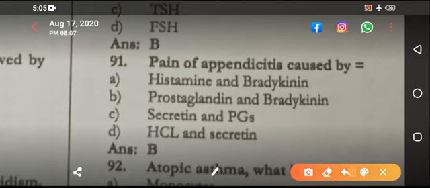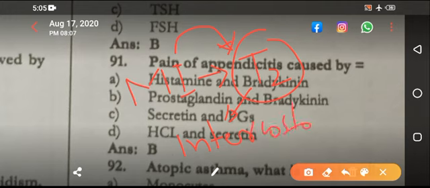Over here, there is another MCQ that is coming to my mind. The MI referred pain is carried to the medial aspect of the right upper arm. That is the T2 dermatome. Through which nerve? The nerve is called intercostobrachial nerve. This is the name of the nerve.